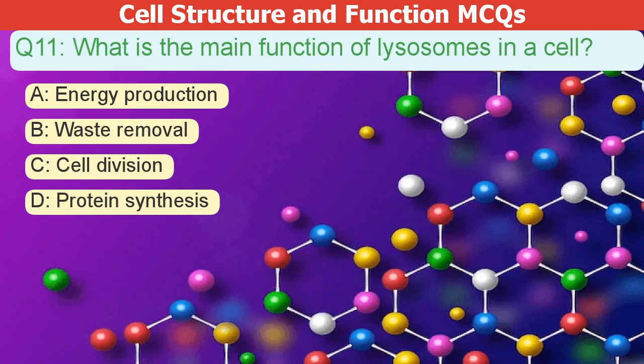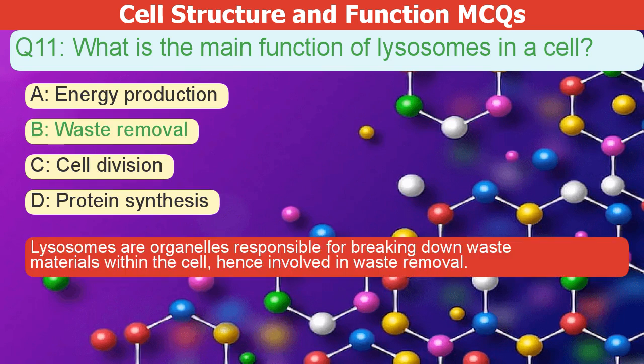What is the main function of lysosomes in a cell? A. Energy production. B. Waste removal. C. Cell division. D. Protein synthesis. The correct answer is B. Lysosomes are organelles responsible for breaking down waste materials within the cell, hence they are involved in waste removal.